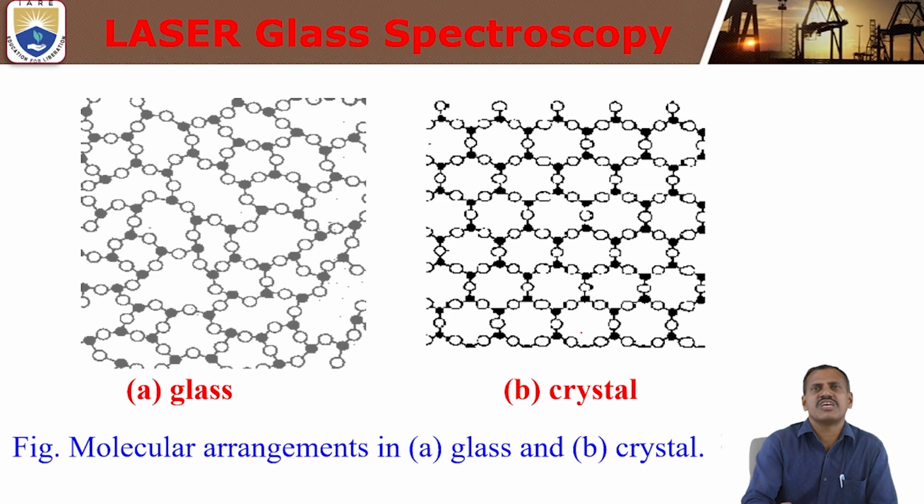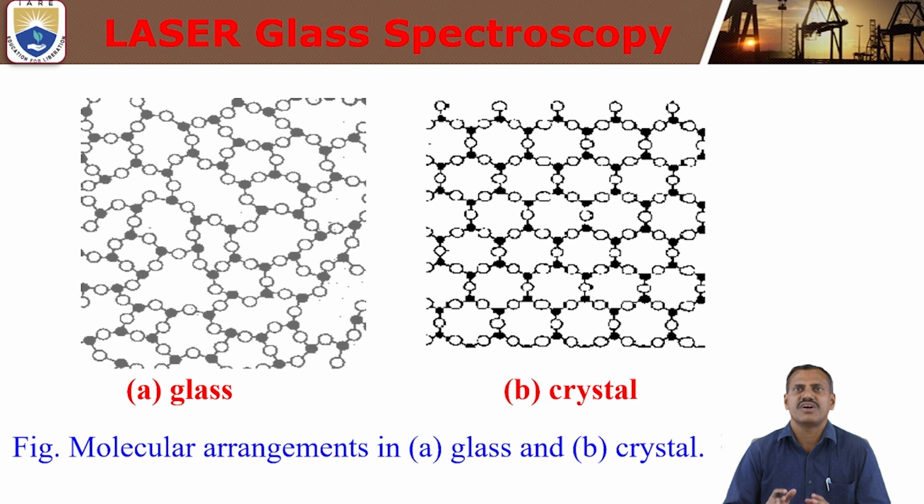That is why you are unable to break a crystal easily. You need some different kind of lasers to break the crystal. But in the case of glass, we can easily break it because it has short range order, and inside the solid material the atomic arrangement is very short. That is why we can easily break the glass material. But in the case of crystal material, each and every atom arrangement is periodic and uniform, a long range order. That is why we are unable to break crystals, and we need different kinds of lasers to break them. But in the case of glass, we can easily break it.